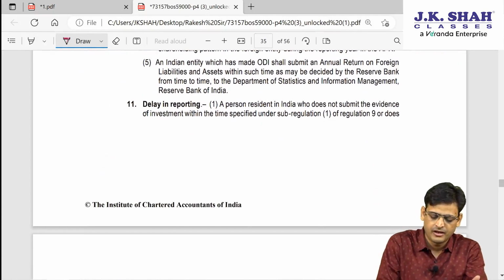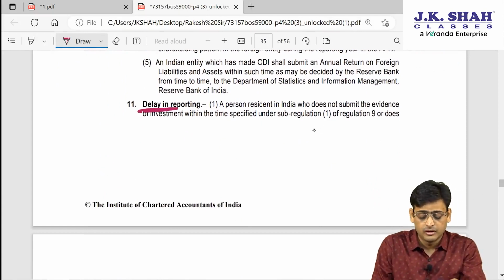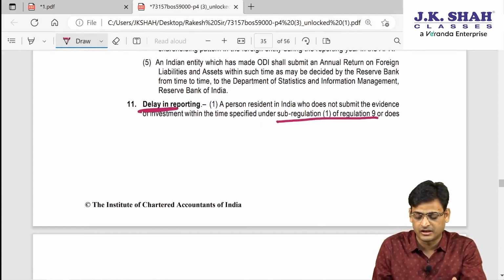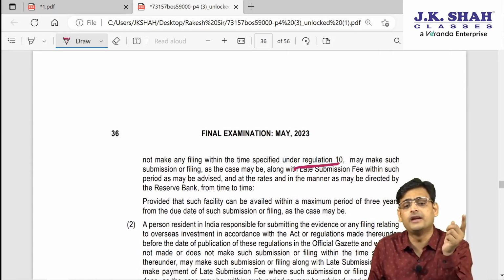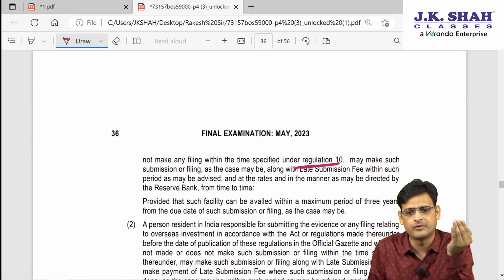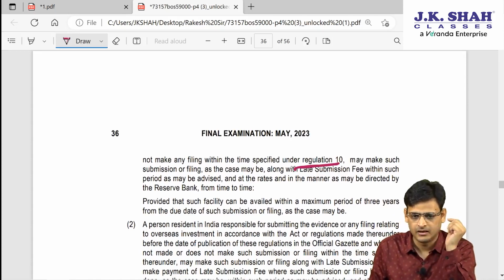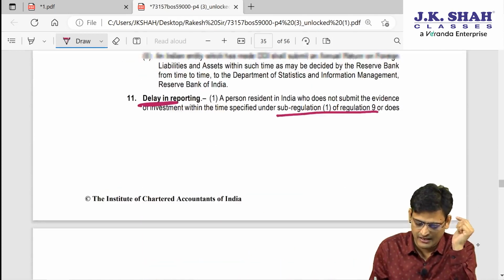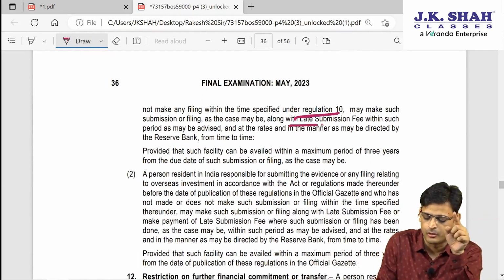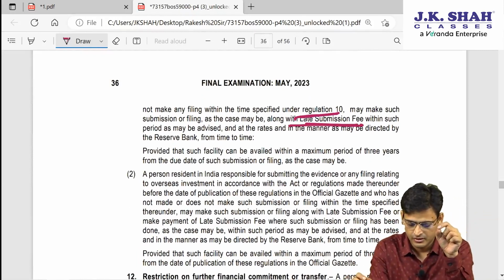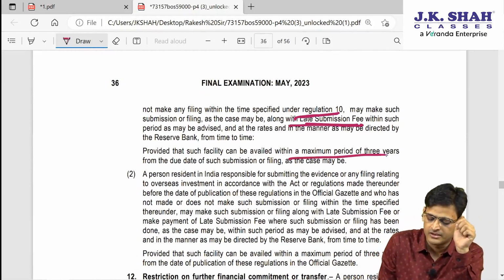Now, delay in reporting. There is a lot of reporting you have to do in regulation 9 and a lot of reporting in regulation 10. If you fail to do those reportings and there is a delay, they are saying you can still submit the report with a late submission fee. But the delay cannot be more than 3 years.